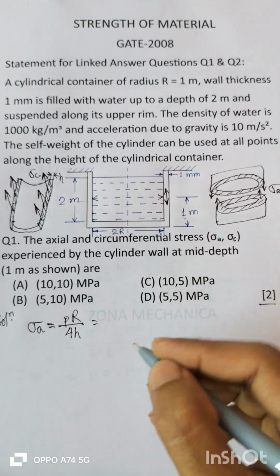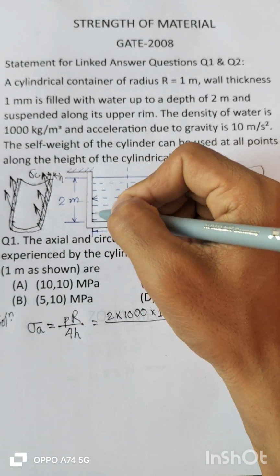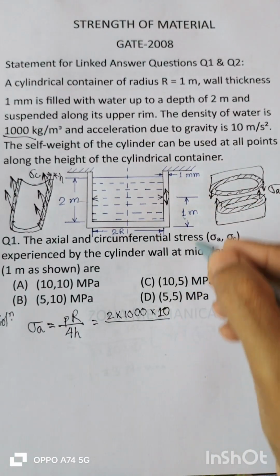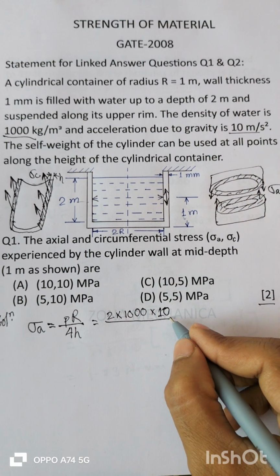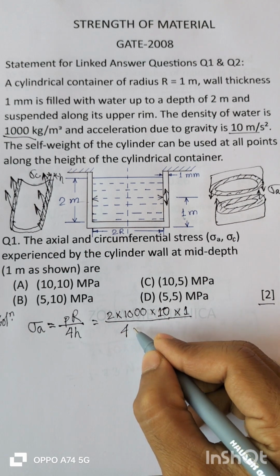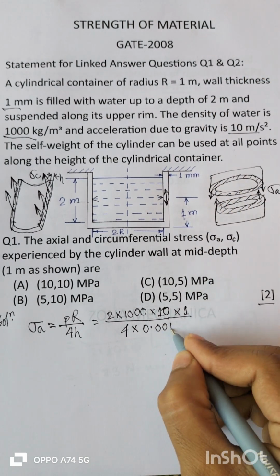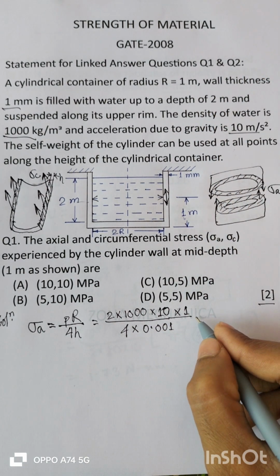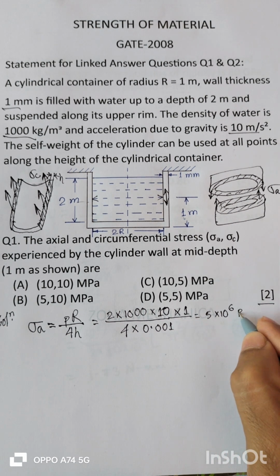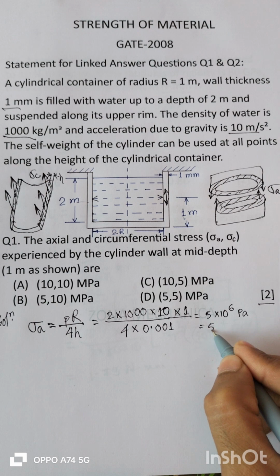So P will be H into rho into G. H is the height of the liquid, 2, and rho is 1000, already given. G is 10, it is given. Into R, which is 1 meter, divided by 4 into H, where H is 1 mm, that is 0.001 in meters. So it will give 5 into 10 to the power 6 Pascal, Newton per meter square, that is 5 MPa,